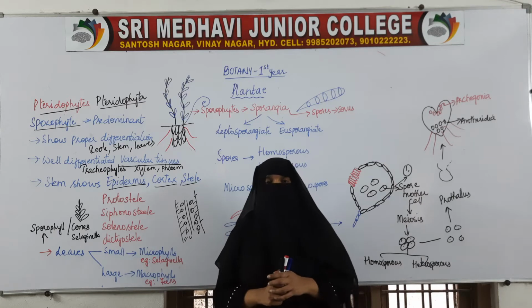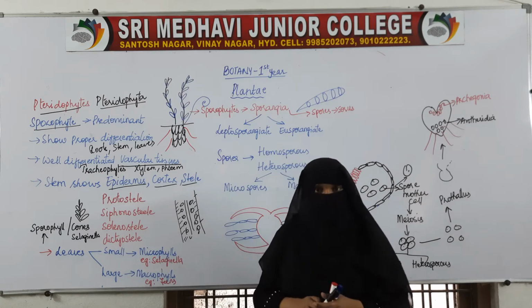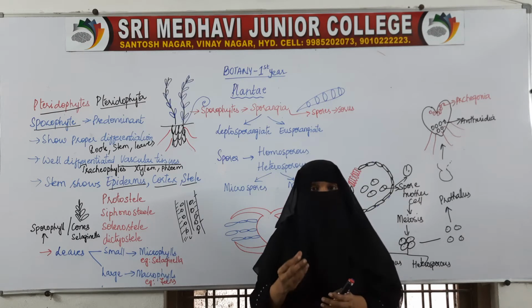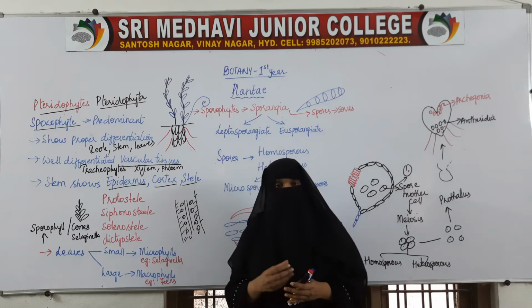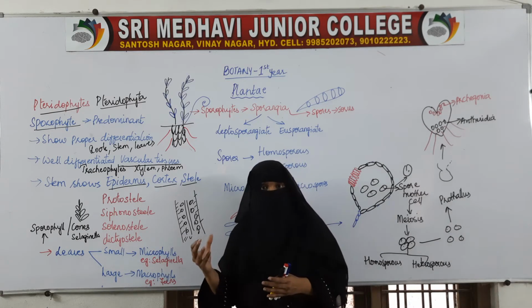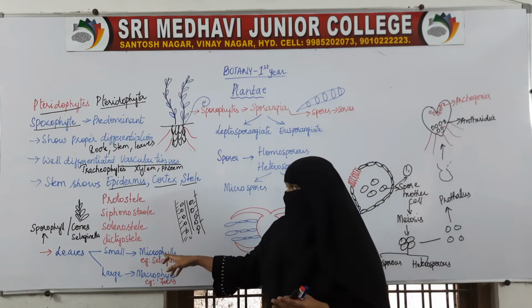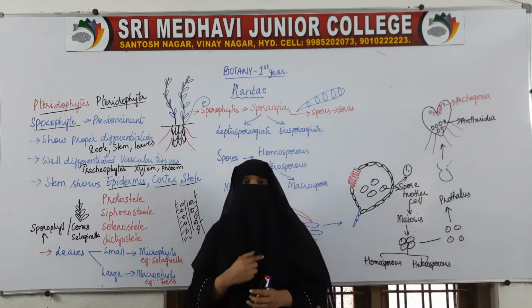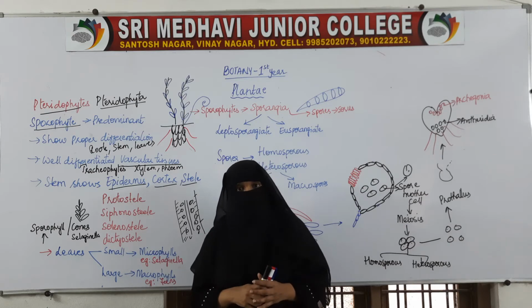That is why the leaves are also called sporophylls.